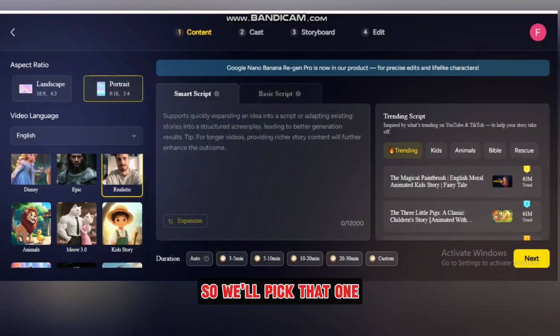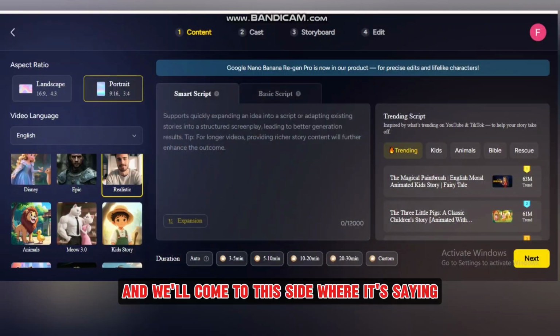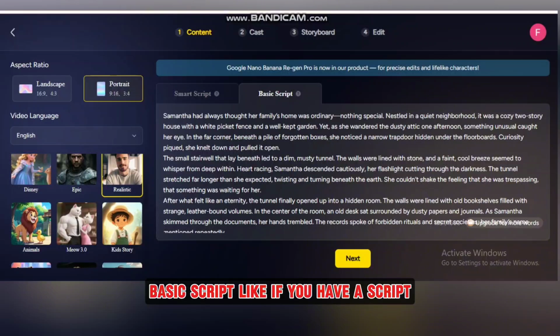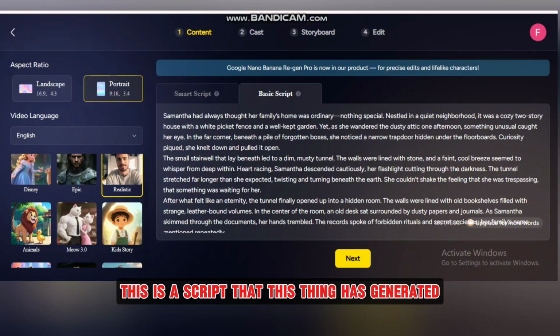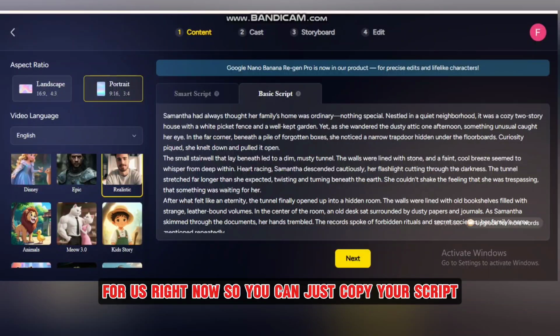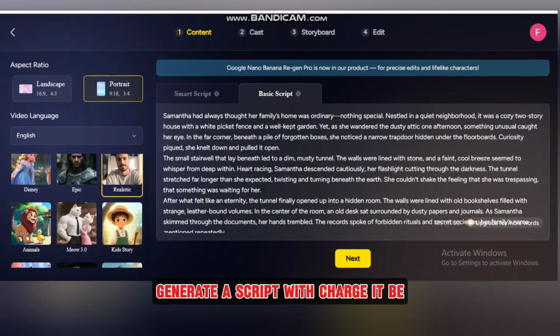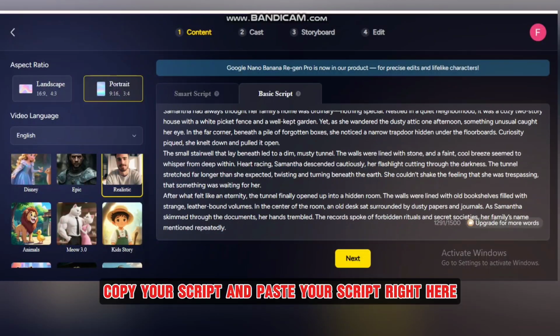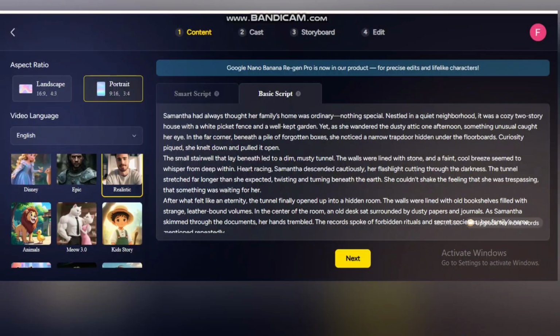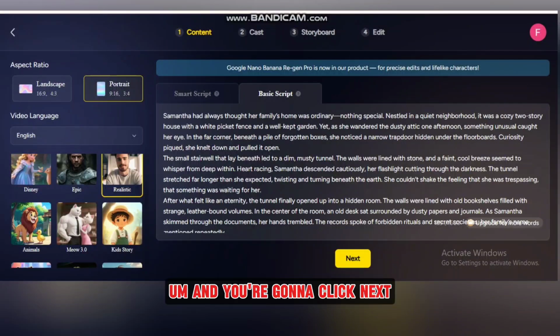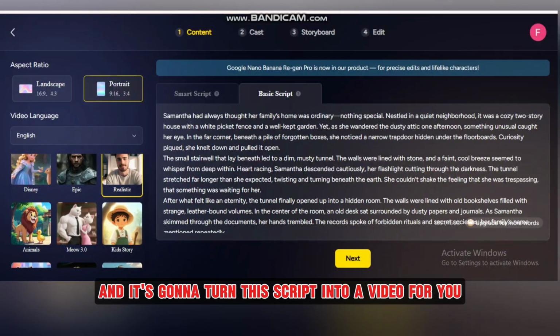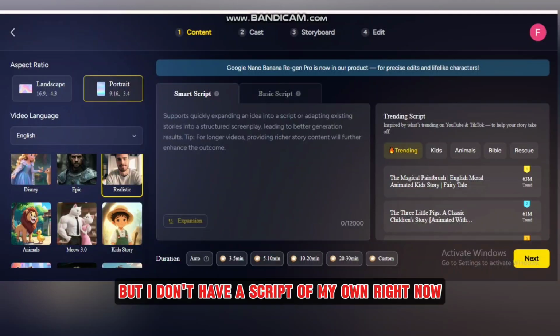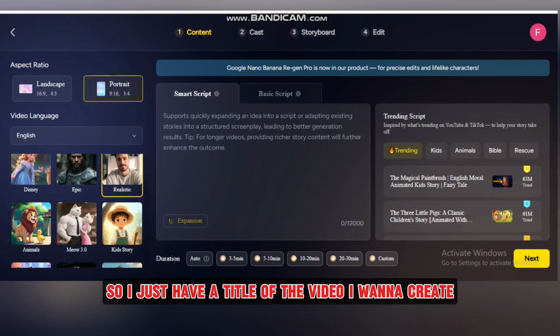So we'll pick that one, and we'll come to this side where it's saying basic script. If you have a script, like maybe you can see this is a script that this thing has generated for us, you can just copy your script, generate a script with ChatGPT, paste it right here, click next, and it's going to turn this script into a video for you. But I don't have a script of my own right now, so I just have a title of the video I want to create.